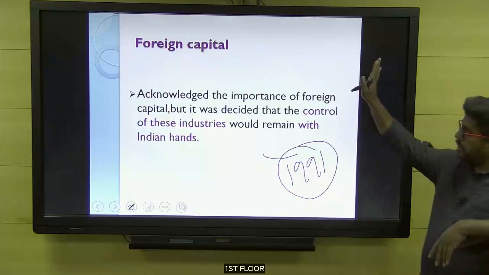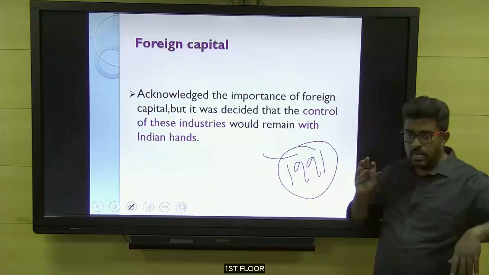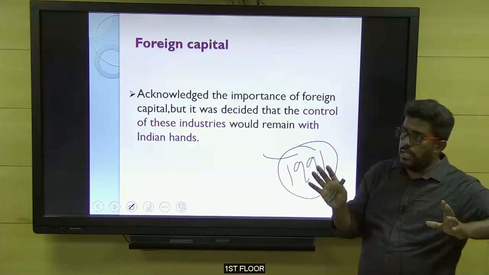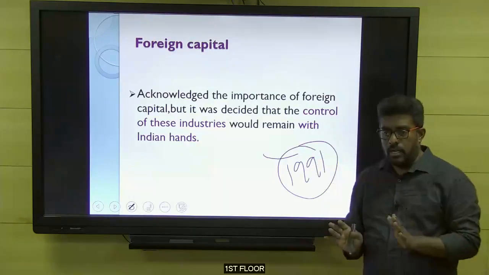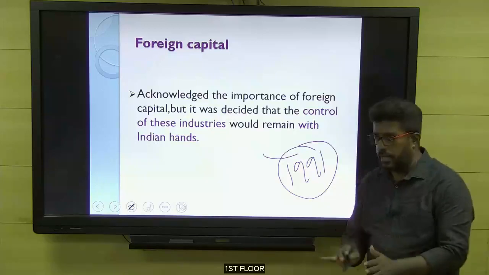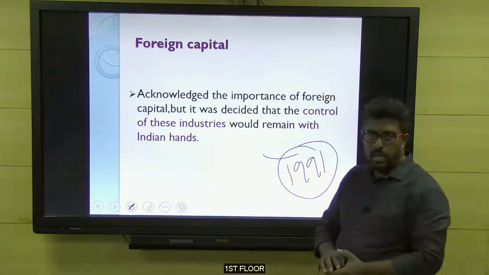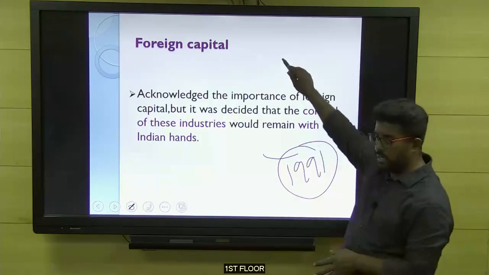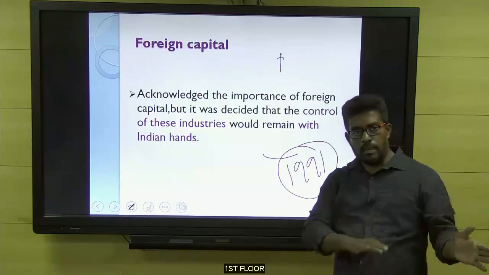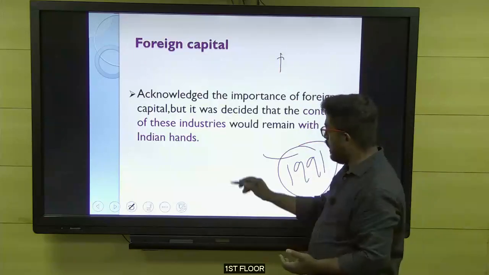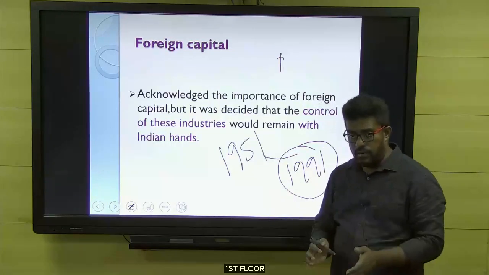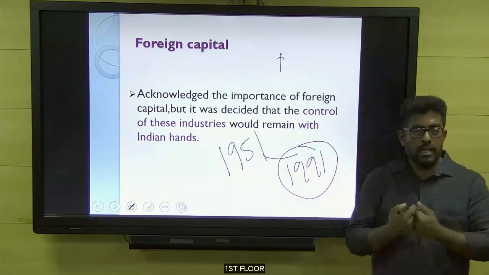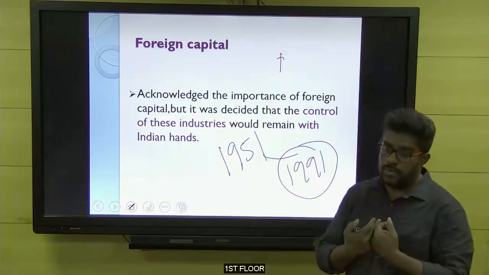So this is about 1948, which was considered by many economists as a policy without much clarity. Some announcements were made by the government because it was the first time we were announcing. Then, earlier I used the word regulation, which actually became an act of India. In 1951, the Government of India passed what is called the License Act of India, technically called the Industrial Development and Regulation Act of India.